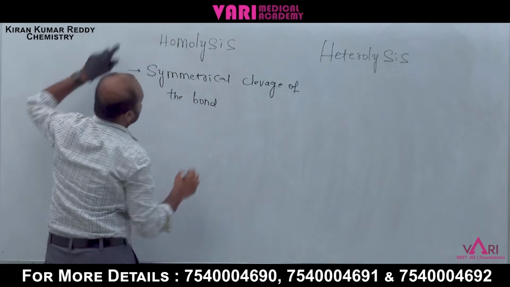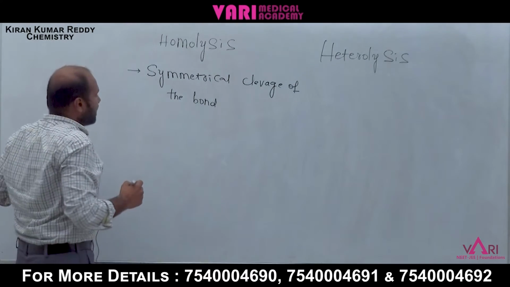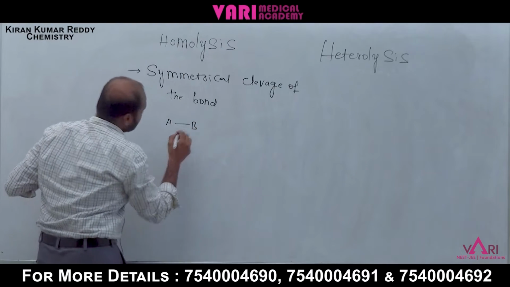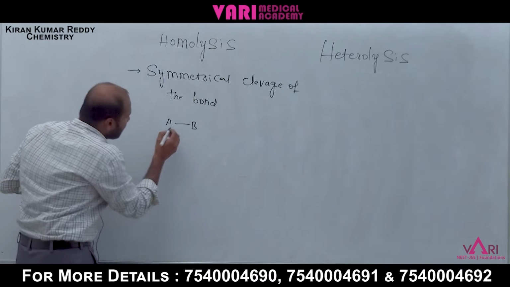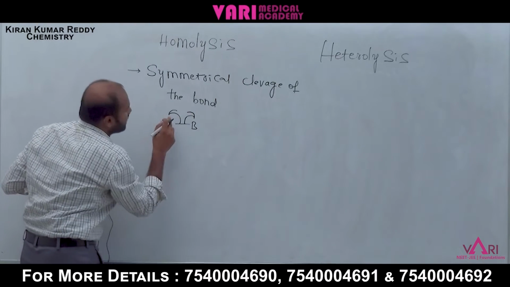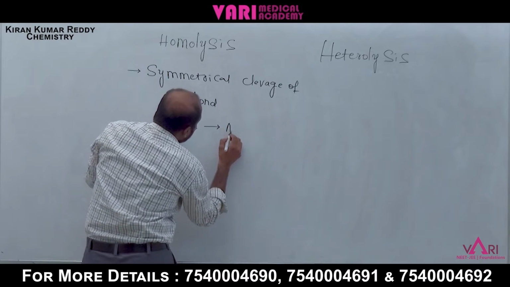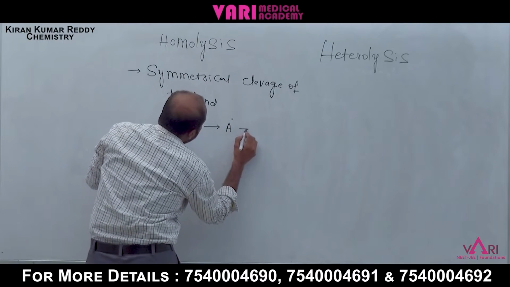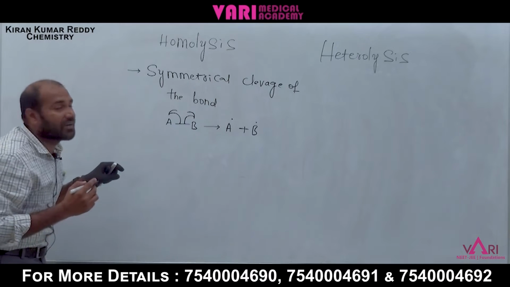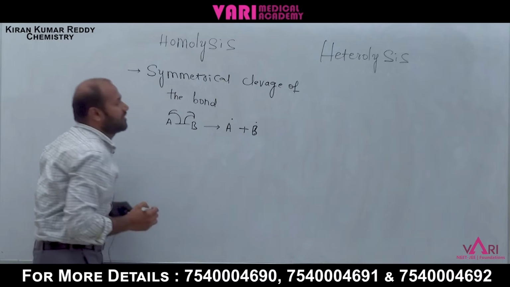That is called homolysis. Homolysis means symmetrical cleavage of the bond. If I am taking A and B atoms, if it is symmetrical cleavage, this can be represented by a fish hook arrow. Here, A radical and B radical are formed.